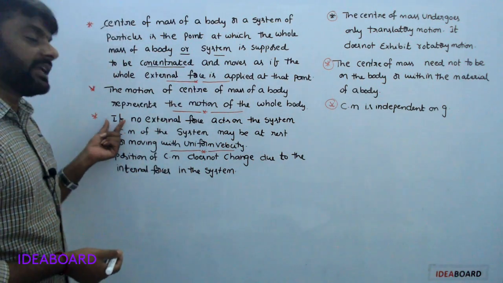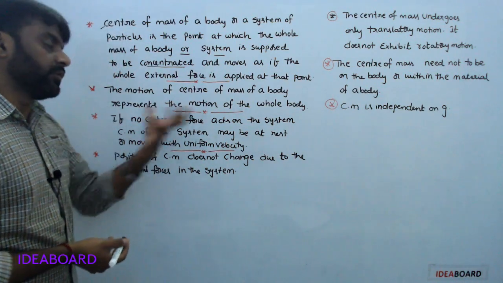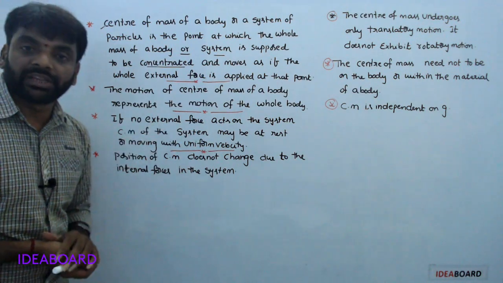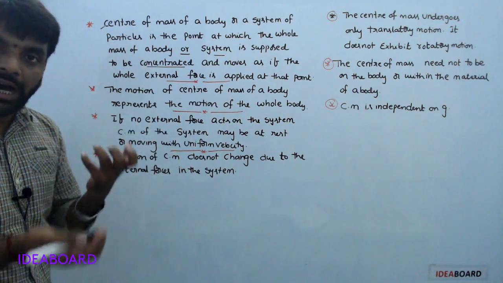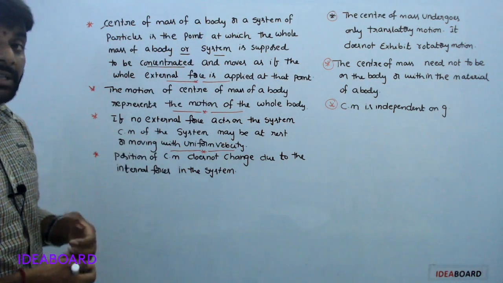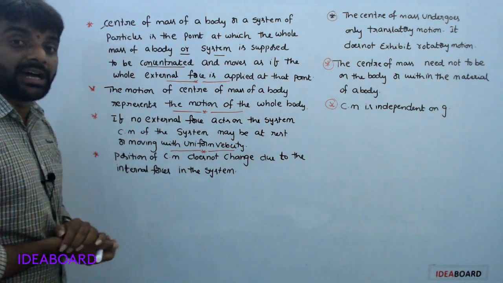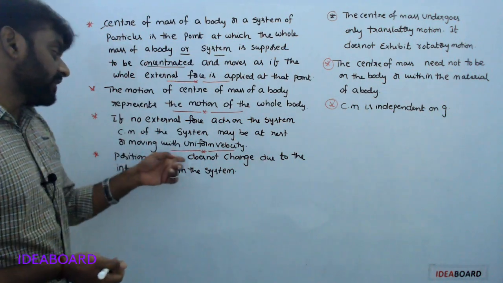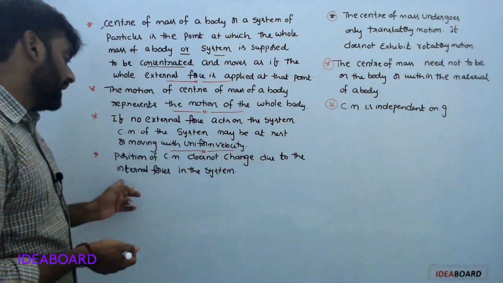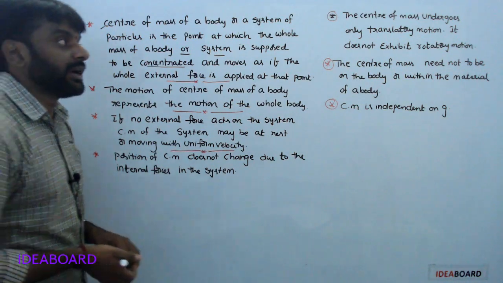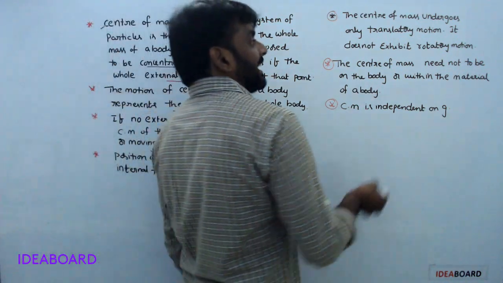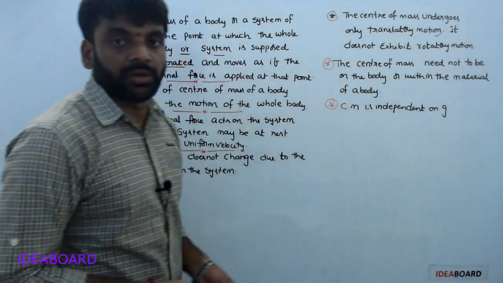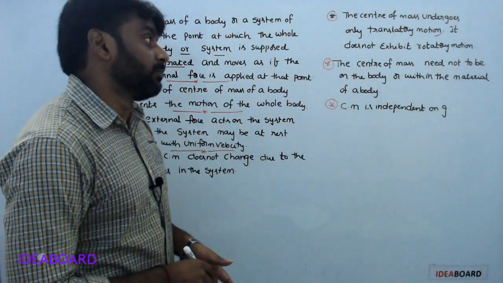If there is no external force acting on the body, the total system is moving with uniform velocity or is at rest. That means internal forces do not influence the center of mass. The position of the center of mass does not change due to the internal forces in the system. The center of mass undergoes only translatory motion; there is no rotatory motion.